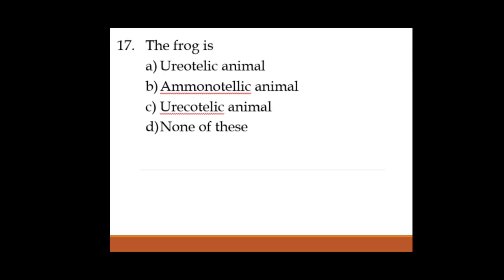Now as we know, ammonotelic refers to organisms that release ammonia, and they are especially aquatic. Uricotelism refers to animals that release uric acid. Out of these, the most toxic is ammonia, less toxic is urea, and least toxic is uric acid, which is exhibited by birds as well as insects. So the correct answer is option A.